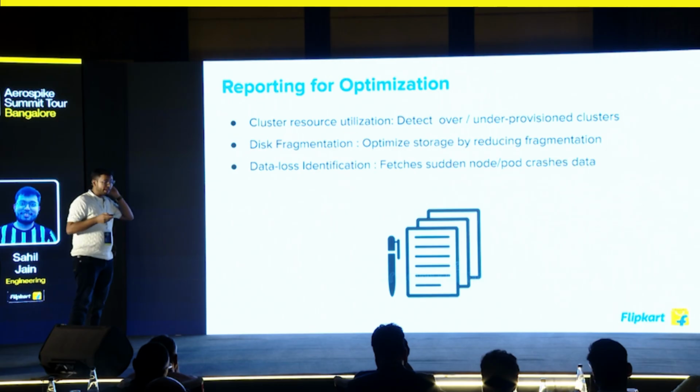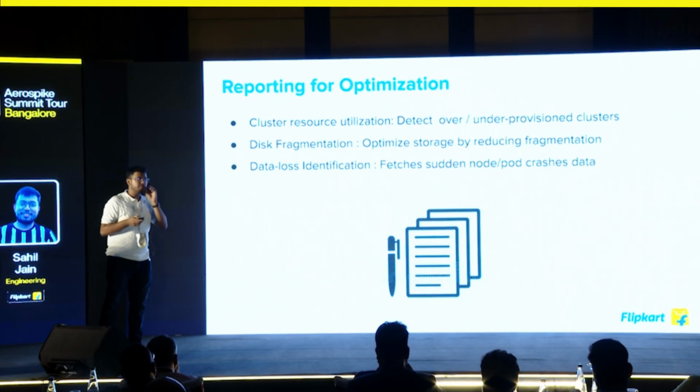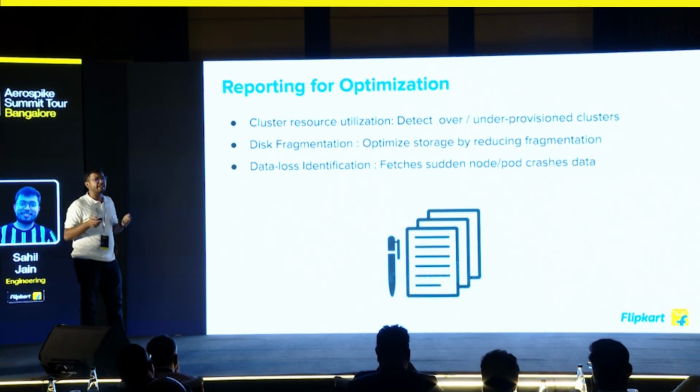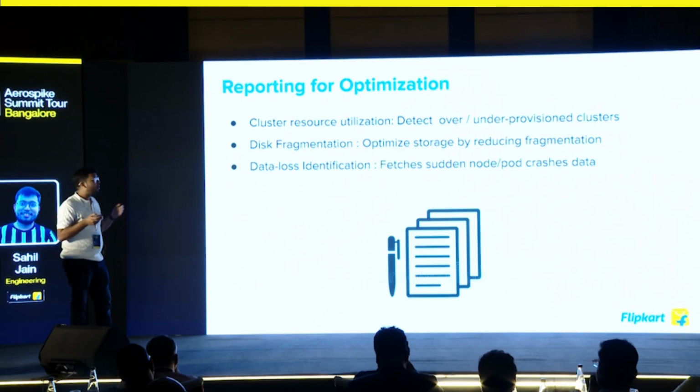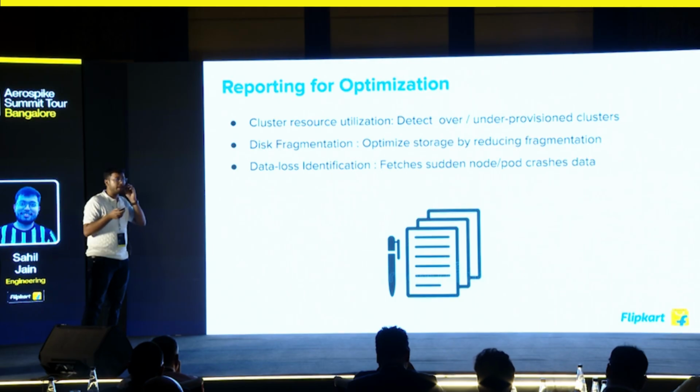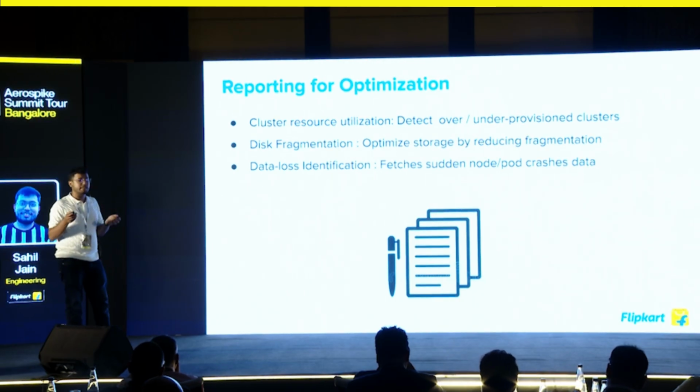For resource optimization, we have various reports: usage reports, fragmentation reports, and data loss reports, which help us identify the key clusters that are over-provisioned. We can under-provision them. Also, the fragmentation percentage, which we can reduce by tuning the defrag-lwm-pct. And even in case of a pod or data crash, we will be notified by the data loss report, which tells us how much data is impacted.